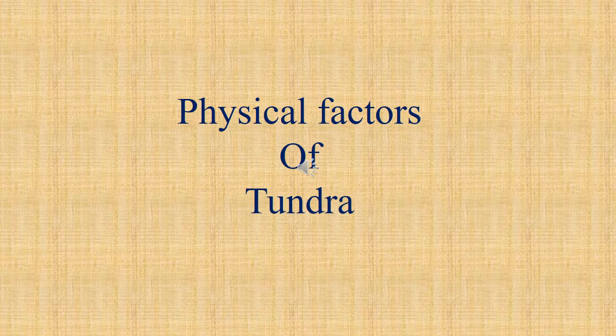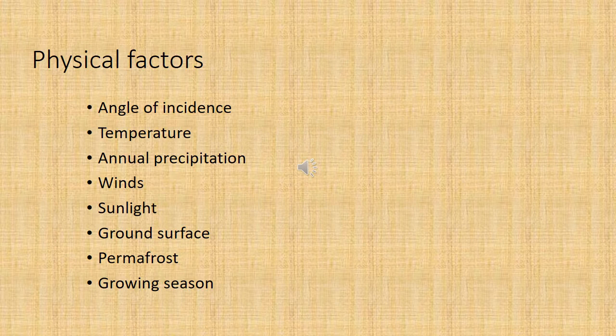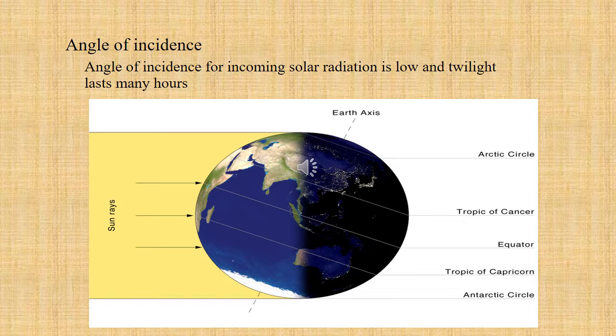After a brief description of tundra and the characteristics of tundra, I would like to talk about the physical factors of tundra. The physical factors, which are also called abiotic factors, are angle of incidence, temperature, annual precipitation, winds, sunlight, ground surface, permafrost, and growing season. Briefly, we will discuss all these physical factors in our next slides. So let's see angle of incidence.